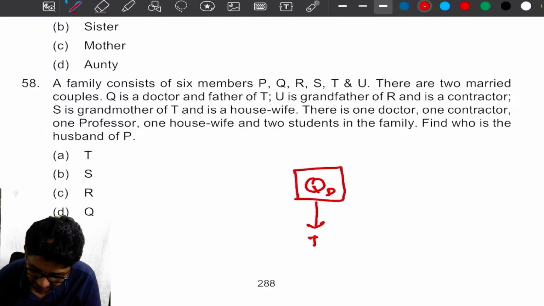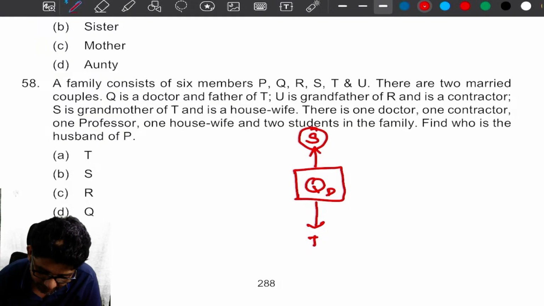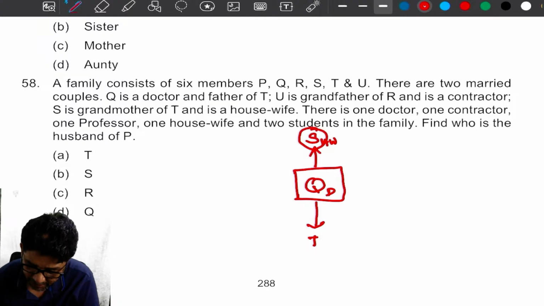U is the grandfather of R and is a contractor. S is the grandmother of T and is a housewife. There is one doctor, I think Q is the doctor.